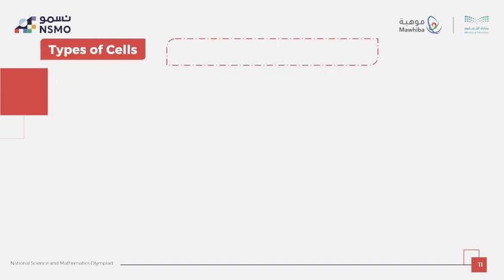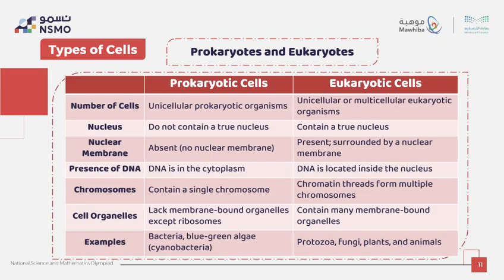So let's compare between prokaryotic cells and eukaryotic cells side by side. Let's talk first about number of cells. In prokaryota, it's always unicellular, but in eukaryota it could be unicellular or multicellular.